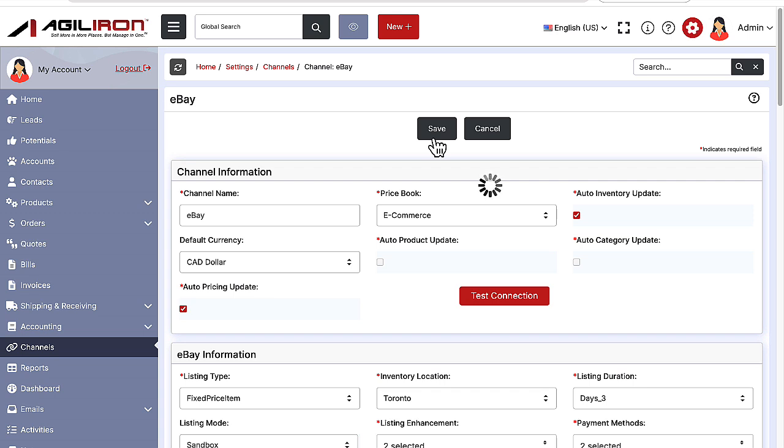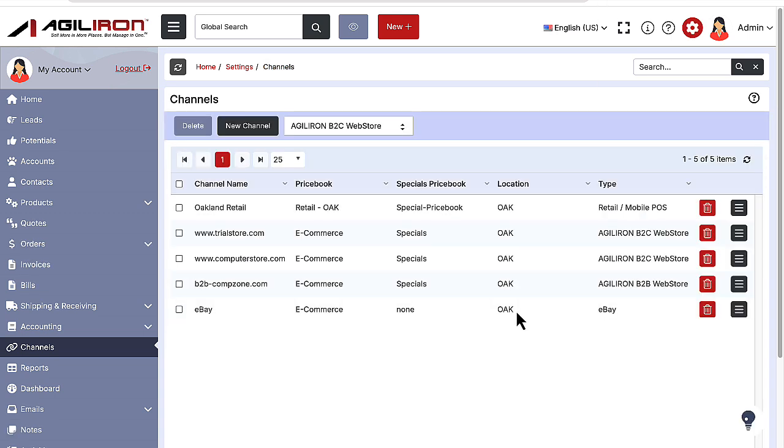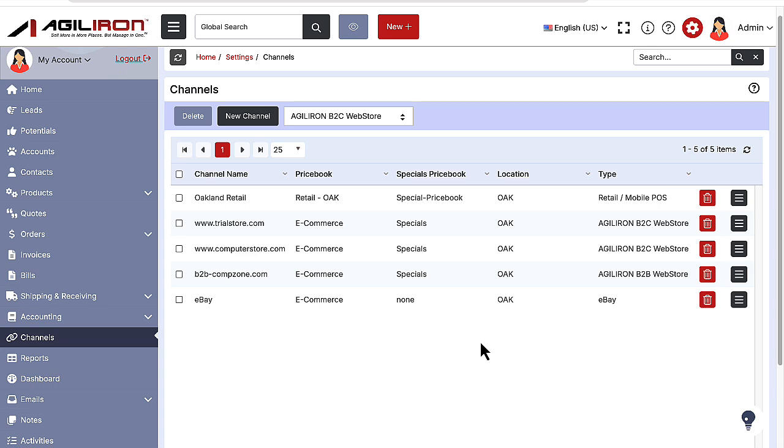Now click Save in your Agiliron eBay sales channel, and it is connected to your eBay seller account. Voila! Done. Now that the connection is made, your sales orders from eBay will start flowing automatically into the Agiliron suite, and they will be displayed in the Agiliron Orders module right alongside all your other orders from all your other sales channels.